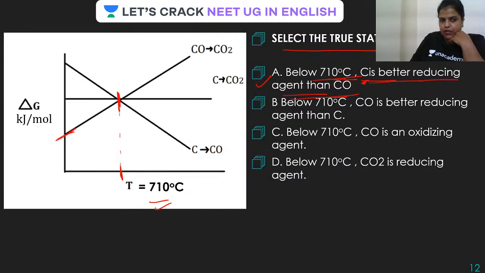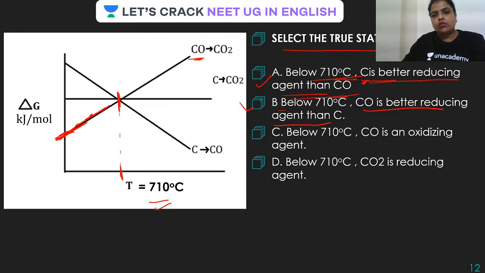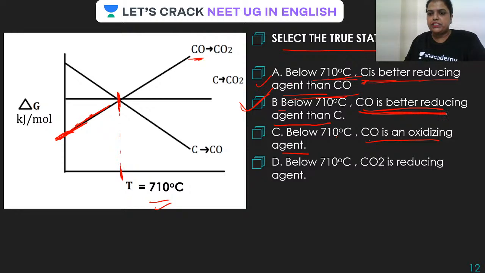But this is below them, isn't it? Which is a plot for what? Carbon monoxide. So below 710 degrees centigrade, CO is a better reducing agent than C. Yes, the one which is placed lower is a better reducing agent. So this is the correct statement. Now below 710, carbon monoxide is an oxidizing agent. Let us see. If it is an oxidizing agent, it will do oxidation. So that is again a wrong statement because we have already seen that the one placed lower acts as a reducing agent. Okay. So the correct option is B.